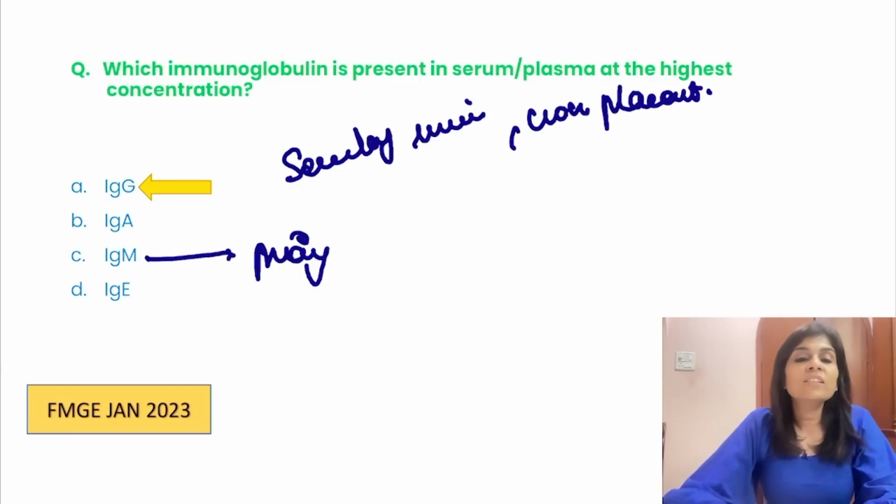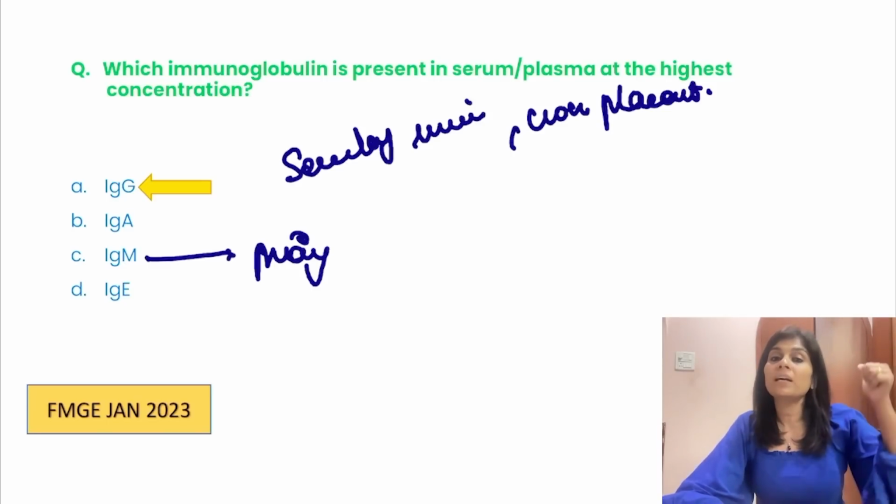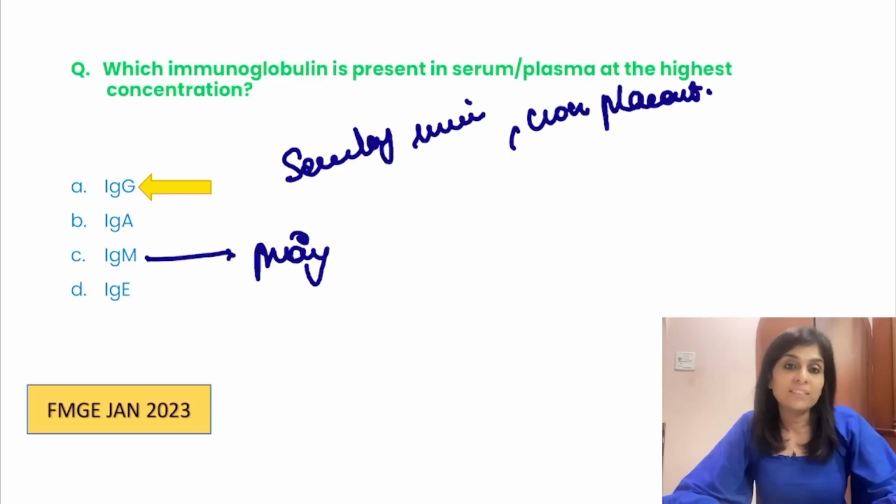The immunoglobulin with the maximum concentration in serum is IgG. It's responsible for secondary immune response. It can cross placenta. So in the fetus, if you find IgG against any microorganism, it means the fetus is not exposed to the infection. This immunoglobulin is generated by the mother which has crossed the placenta.